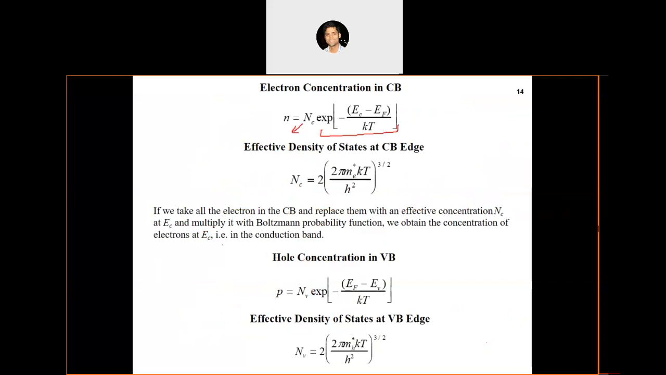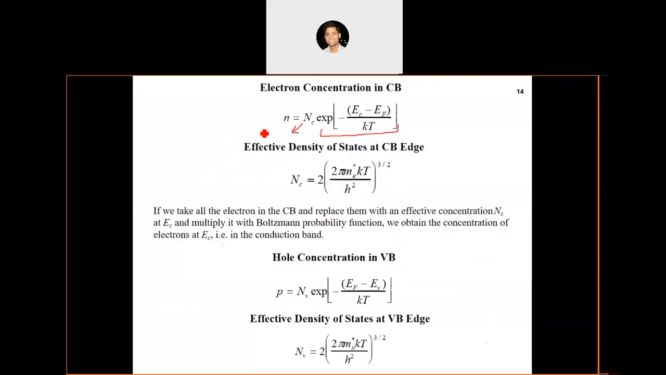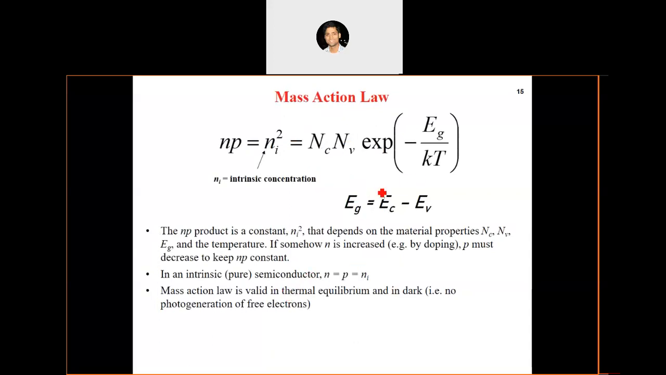So these are two expressions which we get for the concentration of electrons and holes: electrons in the conduction band and holes in the valence band. Now, an interesting quantity which comes out of these two relations is if we multiply N and P. If we multiply the concentration of electrons and the concentration of holes, what we get is actually a constant, NC NV exponential minus Eg by kT. Band gap is a material property, right? So that's why band gap is also constant.